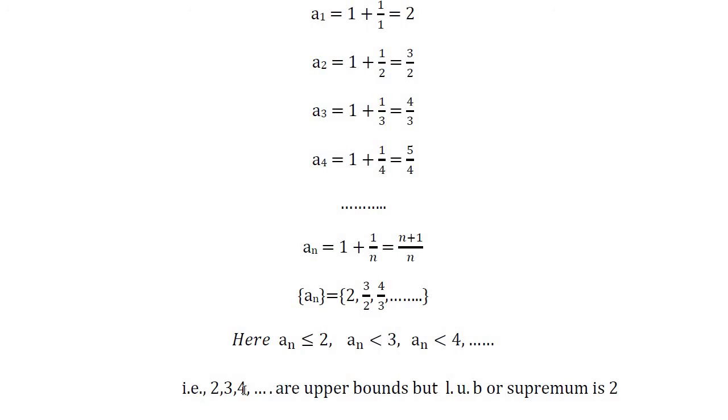That is, 2, 3, 4, and so on are the upper bounds of this sequence an. Among these upper bounds, 2 is the least upper bound satisfying the condition. So 2 is generally called the least upper bound or supremum of the sequence.